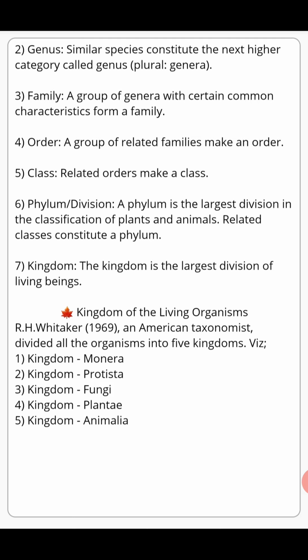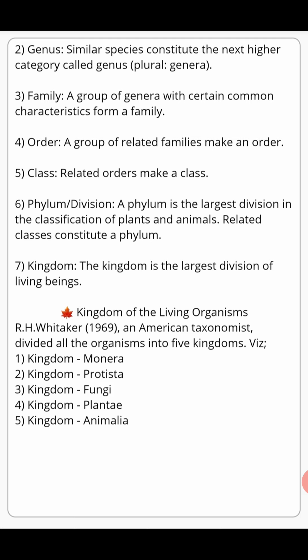Okay, now in my previous class I had spoken about the two kingdom classification system. The two kingdom classification system was developed by Carolus Linnaeus, and according to it, Carolus Linnaeus categorized living organisms into two kingdoms. The first is plant kingdom and the second is animal kingdom.